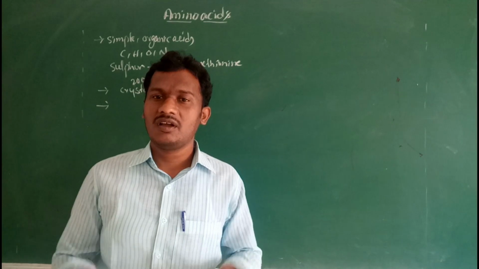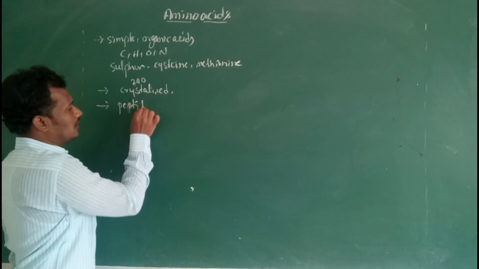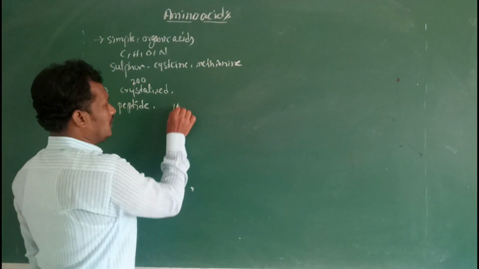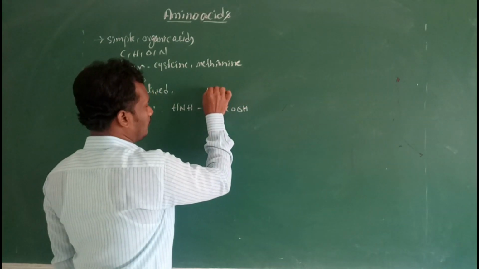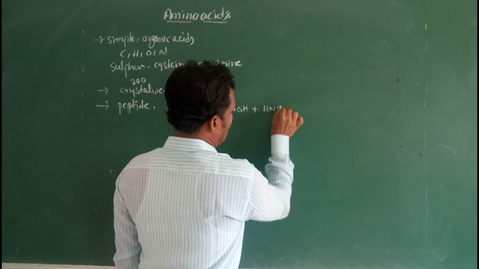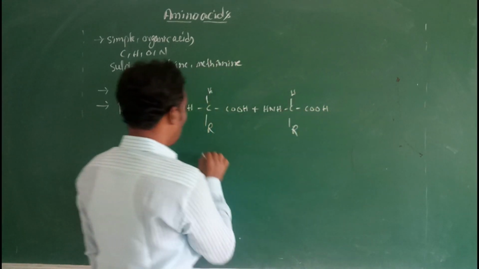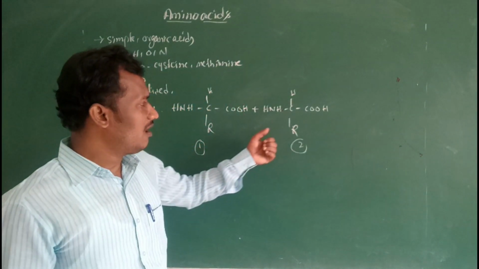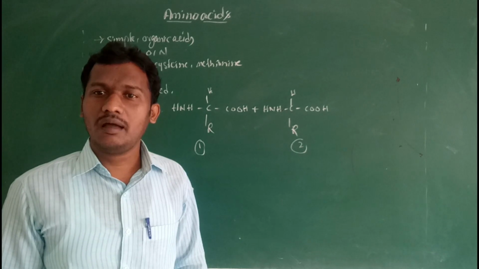These amino acids join with another amino acid by peptide bonds, which are nothing but amide bonds. So the first amino acid and the second amino acid: one amino acid is linked with the second amino acid by the formation of a peptide bond.